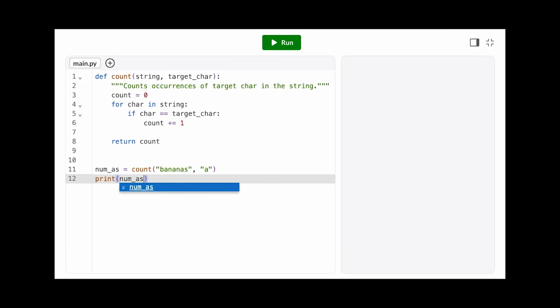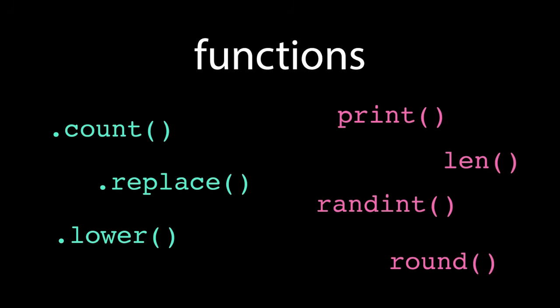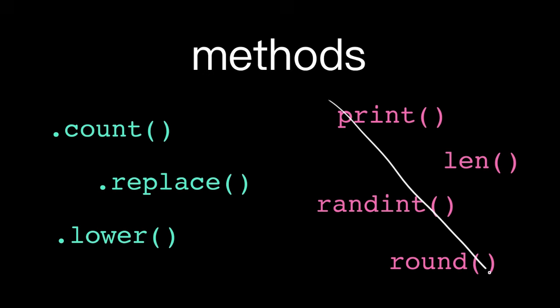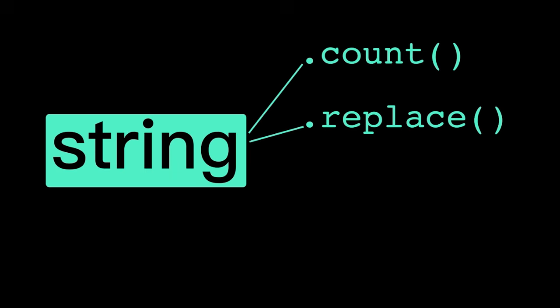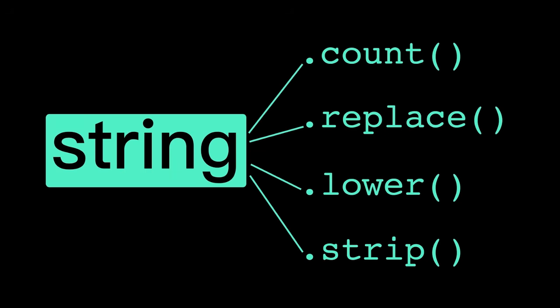For common operations like this, Python provides built-in functionality in the form of string methods. A method is just a special kind of function. All methods are functions, but not all functions are methods. Instead of packaging our functionality into arbitrary modules, we can attach them directly to the type that they operate on. In this case, the string type. A string knows how to count, replace, lower, strip, but an integer type does not.